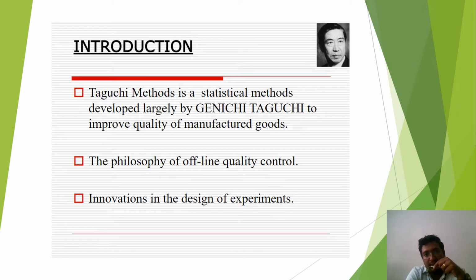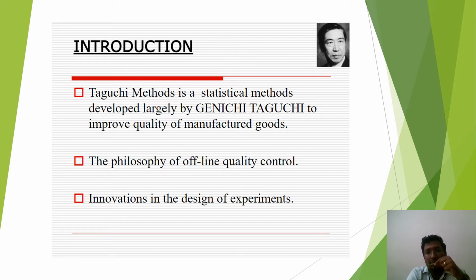Who is Genichi Taguchi? Taguchi was born on January 1, 1924 at Tokamachi, Japan. He was an engineer and a statistician. In the early 1950s, Taguchi developed a methodology for applying statistics to improve the quality of manufactured goods. Taguchi's methods have been controversial among some conventional Western statisticians, but others have accepted many of the concepts introduced by him as a valid extension to the body of knowledge.